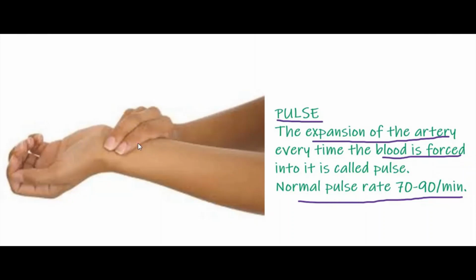In one minute, we count how many times the beats happen, and in that way we can find out the pulse rate. Some persons keep the fingers near the neck region and find it there. That is also one method. Anyway, this is the easiest method: just keep the fingers near the wrist area and find out the pulse rate.